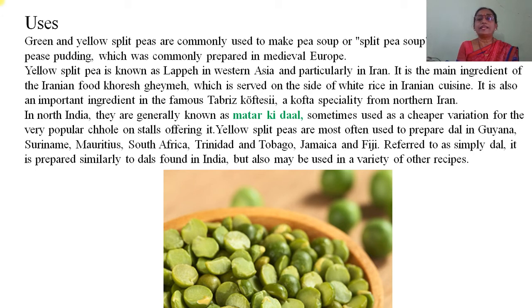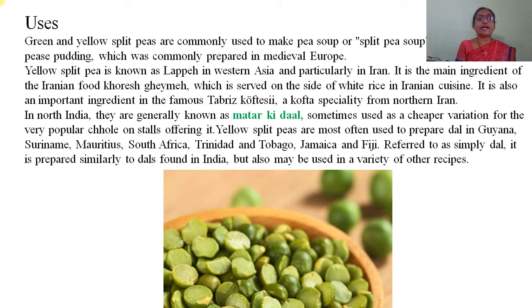It is the main ingredient of the Iranian food khoresh ghemeh, which is served on the side of white rice in Iranian cuisine. It is also an important ingredient in the famous Tabriz koftesi, that is kofta, especially from northern Iran.